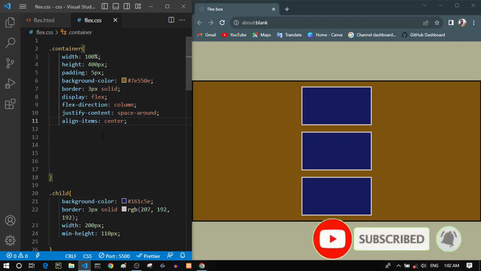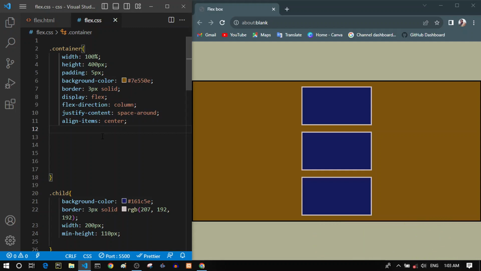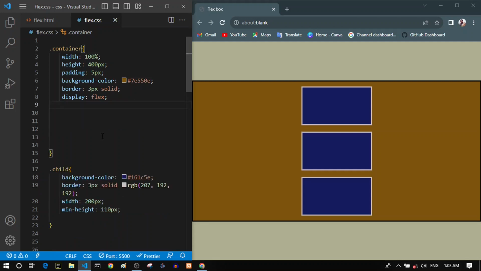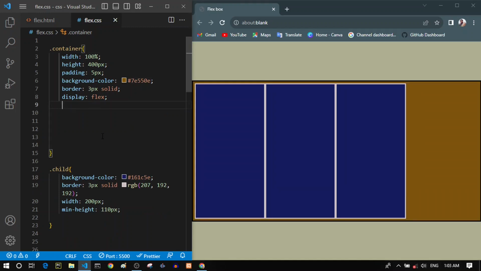So these were justify content and align items properties, but we also have another property to lay out our items inside this container, and that is the align content property. Well, that's not a very important property, but it is in the FlexBox and I want to mention that too. So let's remove this. Now we have a row-based FlexBox. The align content property is actually not used to lay out the single row of items inside the container. As you can see, this is a single row inside this container.